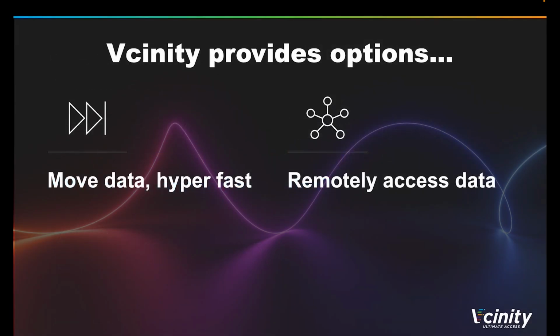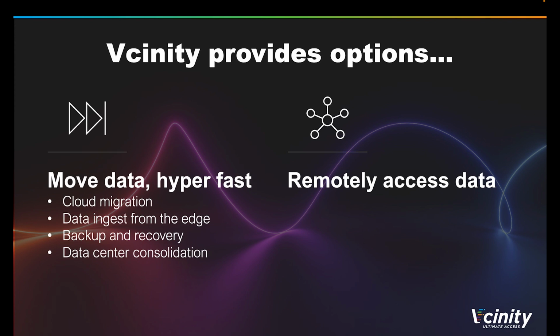Now, right off the top, let's start with what Vcinity brings to the table. A tool that enables you to move data at otherwise impossible rates, and in some cases, the ability to consume remote data without having to move it first. Here we see some target use cases for data movement: migration to the cloud for managed analytics, ingesting data that's been created at the edge and will be centrally analyzed, backing up and recovering between geodistant locations, and consolidating data centers, perhaps as part of mergers and acquisitions or a footprint reduction strategy.